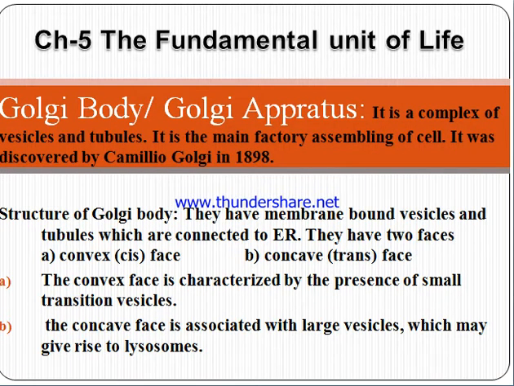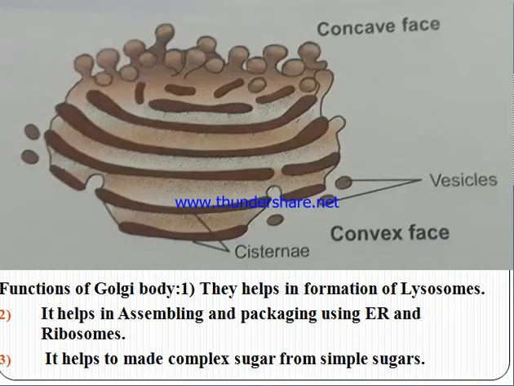The next important organelle is the Golgi bodies. It is a complex of vesicles and tubes. It is the assembling factory of cells. Structure: it has two faces, convex face and concave face. Convex face is characterized by small vesicles and concave face by big vesicles. So I am showing you the convex and concave vesicles. The functions: it helps in formation of lysosomes and it helps in assembling and packaging.